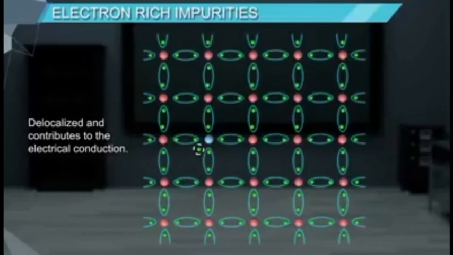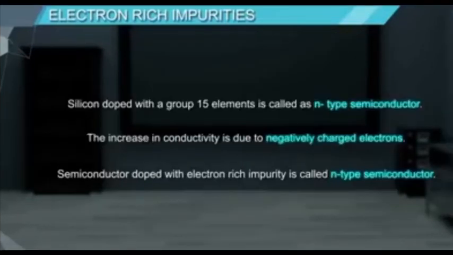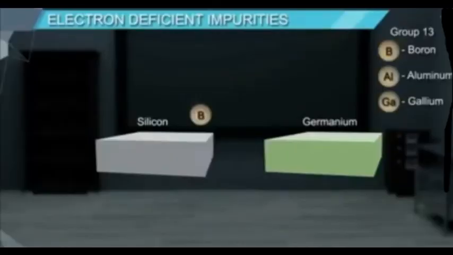This excess electron is delocalized and contributes to electrical conductivity, and therefore when group 15 elements are added to silicon or germanium, the conductivity increases, and this type of extrinsic semiconductor is called N-type semiconductor. We can say when pentavalent, that means group 15, impurities are added to an intrinsic semiconductor, it gives N-type semiconductor and it conducts electricity due to delocalized electrons. Now we discuss electron deficient impurity.